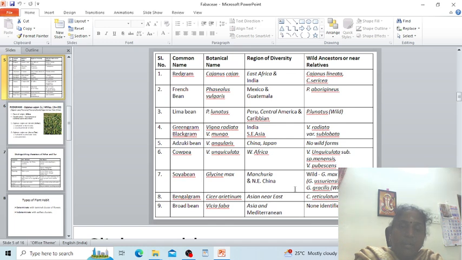So these are the important pulse crops: red gram, French bean, lima bean, green gram, black gram, adzuki bean, cowpea, soya bean, Bengal gram, and broad bean. Next are the botanical names, the region of diversity, and wild ancestors. For red gram, the wild relatives are Cajanus lineatus and Cajanus scarabaeoides. Likewise, all the crops have some wild progenitors, that is, wildly related individuals.